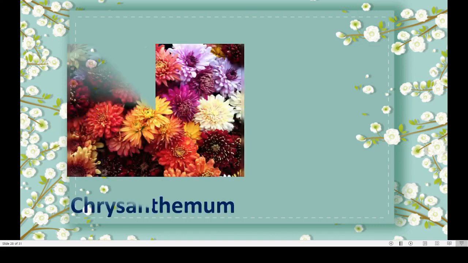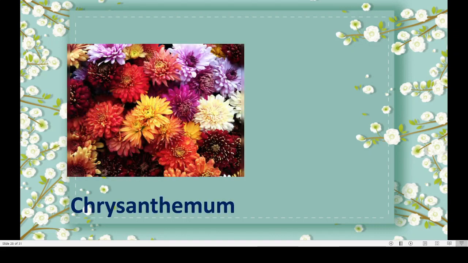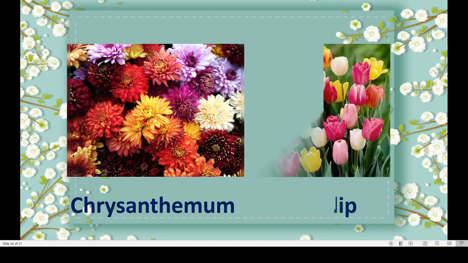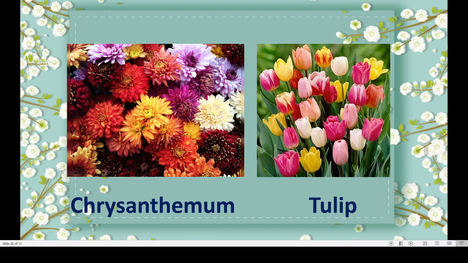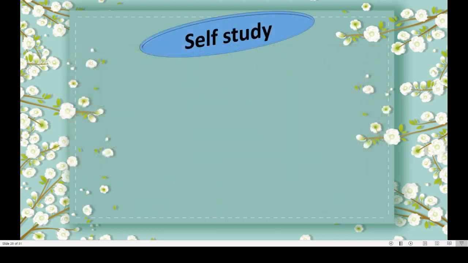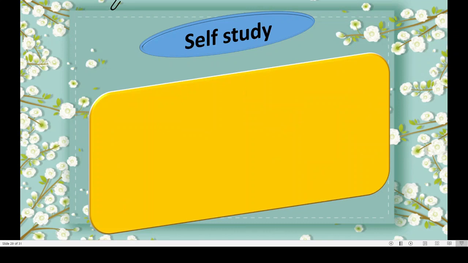Next is chrysanthemum. See these flowers we see in the market. Different colored flowers, correct? They come in different colors. These are called as chrysanthemum. This is tulip. These are tulips. Next, this is for self-study. See this.